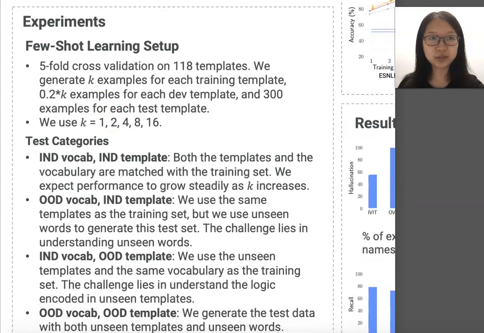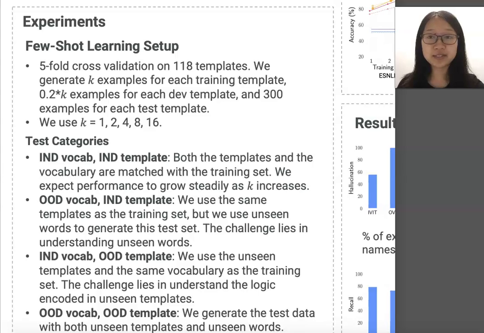In our experiments, we used a few-shot learning setup. We built a few examples for each template in training and evaluated the results using 5-fold cross-validation on the templates. Therefore, we train on 80% of the templates and test on either the same templates or the other 20%, depending on whether we want to do in-distribution or out-of-distribution evaluation.